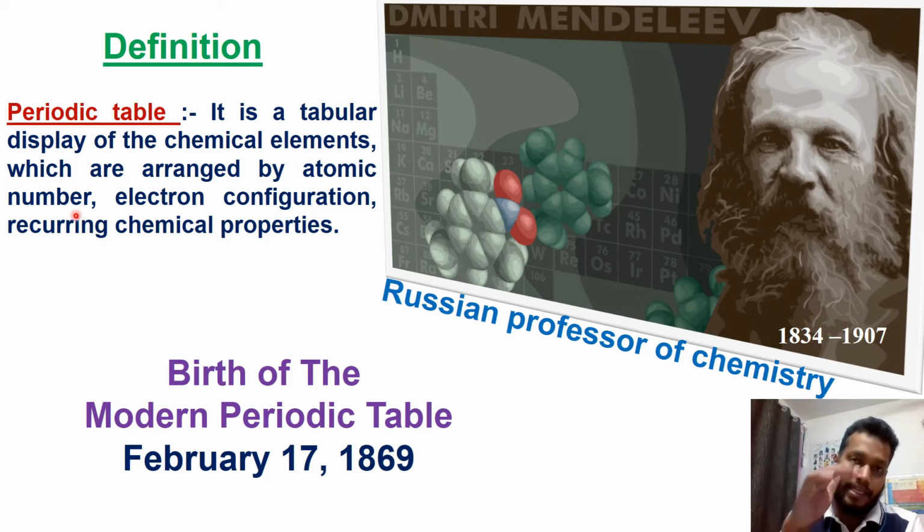That means the elements are arranged by increasing atomic number, also by their electronic configuration, with recurring chemical properties. Recurring means the same chemical property coming up once again, and that is how the periodic table is arranged.